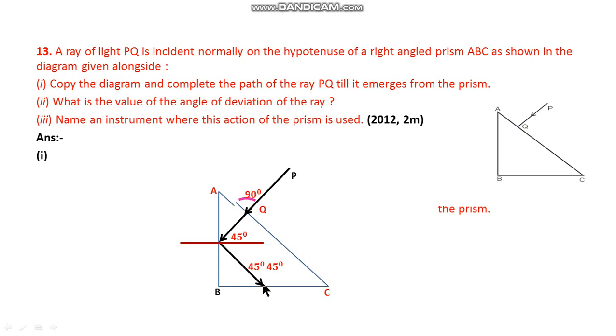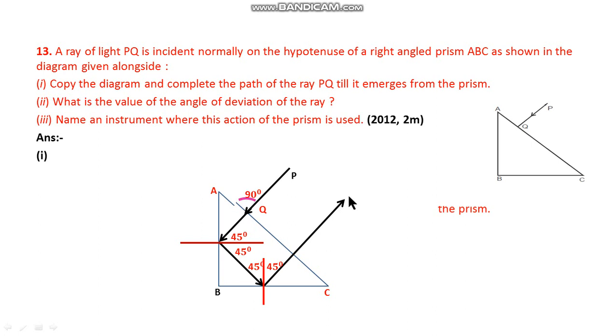Now it is incident on the surface BC. Again you draw a normal here. What is the angle of this? This angle is again 45 degrees, because this is 45 degrees, this is 90 degrees, and this is 45 degrees. Then definitely this angle is 45. Now here again it is incident on BC at more than the critical angle, so again it undergoes total internal reflection.